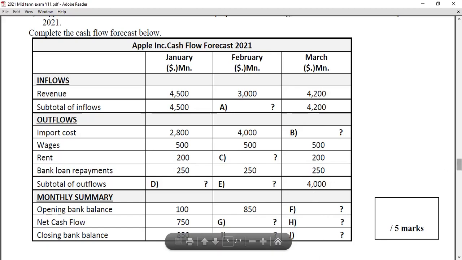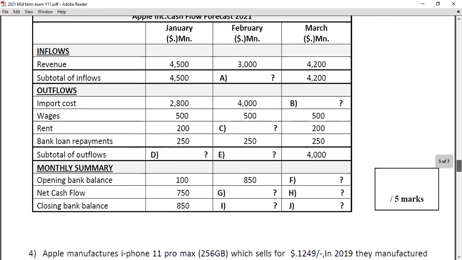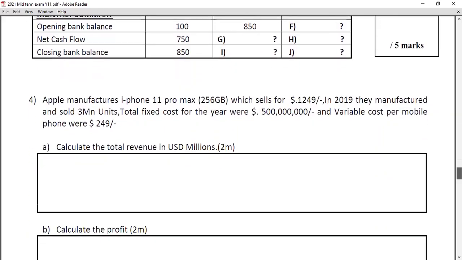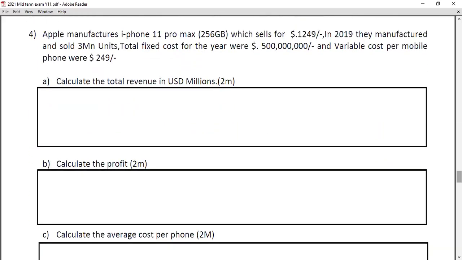But most of the students, I found about 80%, got 5 out of 5 for this question. Some of you got 3 out of 5, some got 2 or 3 parts, 4 parts wrong out of 10. But this is a successful question. Another one, this is from chapter 27, from the cost part. I have taken this question.